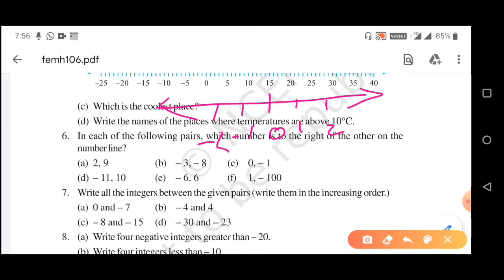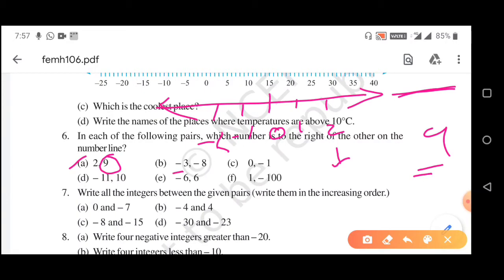Now, question A is given 2 and 9. So, if we have 2 here, then we will get 9 somewhere here. So, here 9 is on the right of 2. Our question is which number is to the right of the other on the number line. So, 9 is to the right of 2. From here we can say the greater number between 2 and 9 is 9. So, the greater number is always to the right of the smaller number.